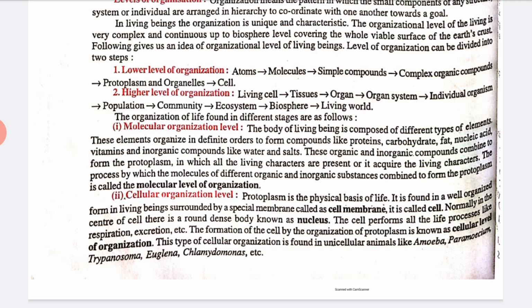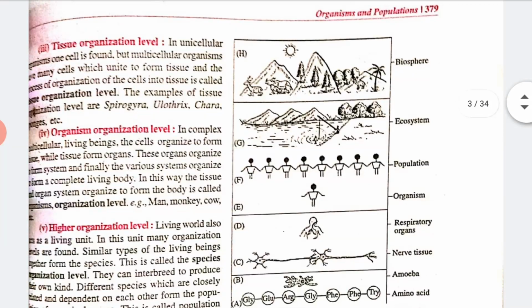So the formation of a cell by the organization of protoplasm is known as the cellular level of organization. Okay, next we have the tissue organization level. Tissue organization means: in a unicellular organism one cell is found, but a multicellular organism has many cells, right? Yes, so many cells unite to form a tissue, and the process of organization of cells into tissues is called the tissue organization level. It means that cells will be converted into tissue.